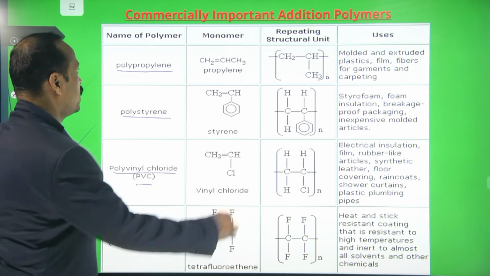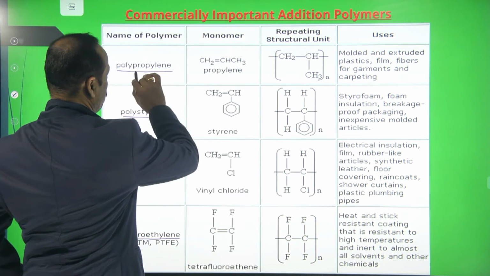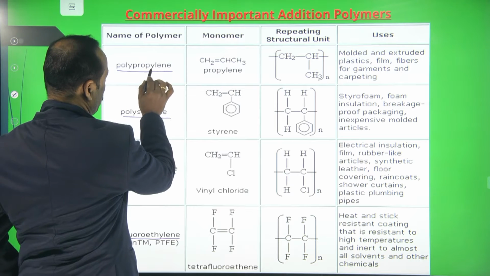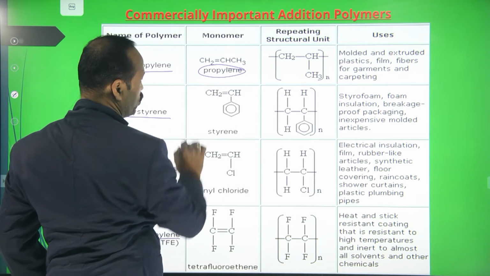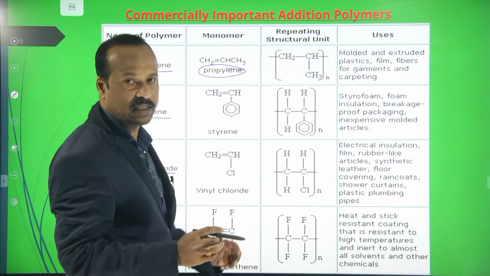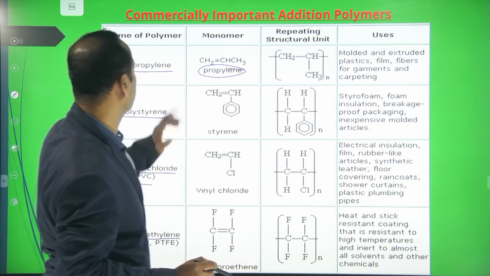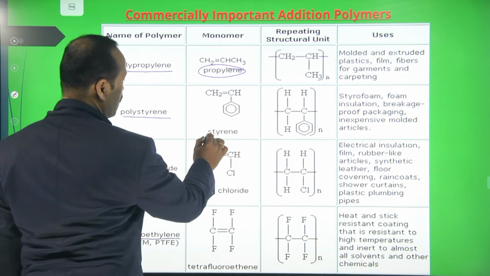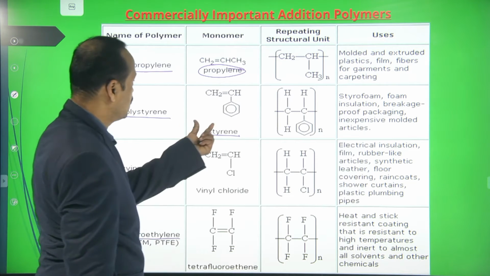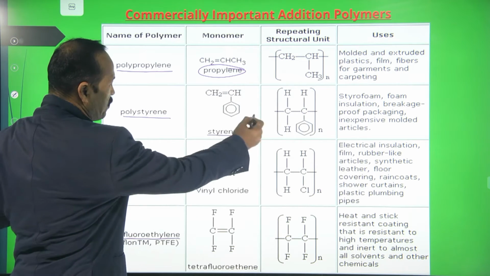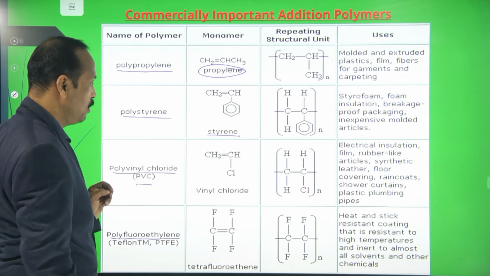You need not learn this in detail. In polypropylene, we use propylene as a monomer, a single unit, and many units join to form polypropylene. Here we use styrene as a monomer, and many such molecules join to form polystyrene.